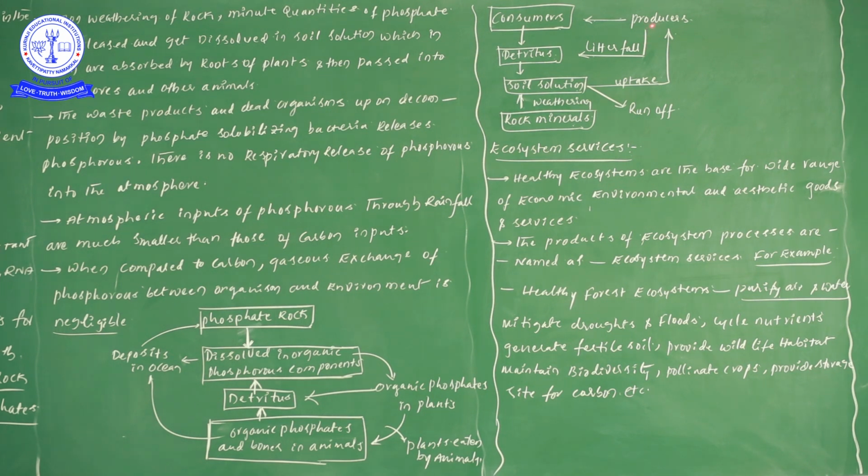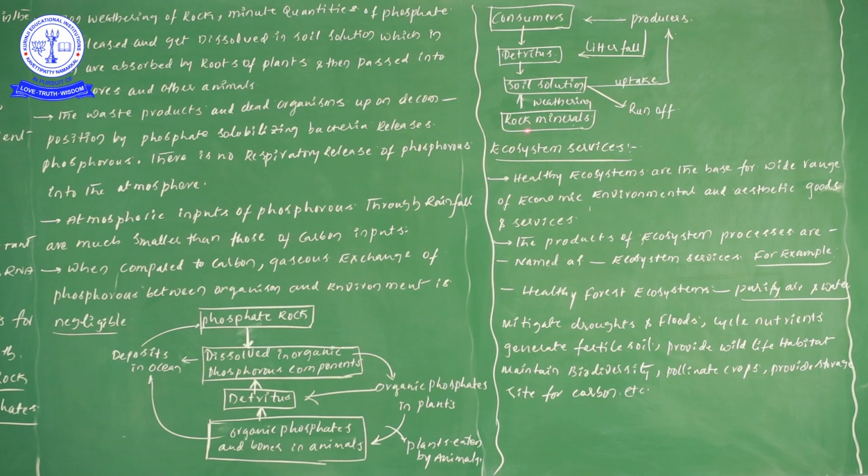So definitely autotrophs are simply plants. From the producers, phosphate now enters into the consumers. When these consumers die, it enters into the detritus food chain, or simply detritus. From this detritus, it goes to the soil solution.